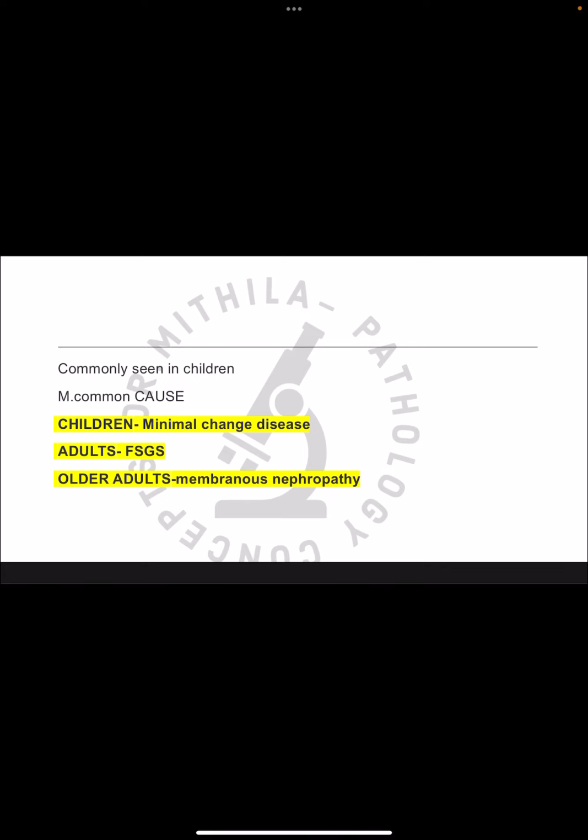Next, causes. Again, you have to remember the causes, very often asked in Viva and MCQs. So the most common cause of nephrotic syndrome in children is minimal change disease. I will take this in this lecture. And in adults, the most common cause is focal segmental glomerulosclerosis. And in somewhat older adults, the most common cause is membranous nephropathy. So these three are the most important causes which are leading to nephrotic syndrome, and all of these are primary glomerular diseases.